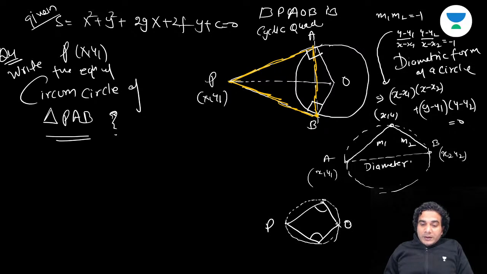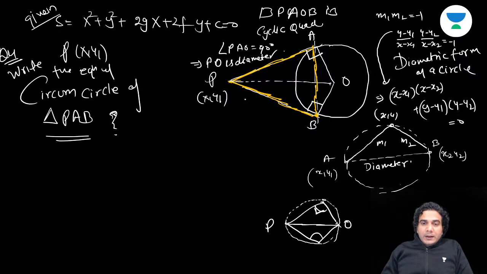So the circle will pass through P and O, which will be the diametric endpoints. And why diametric? Because this angle is 90 degrees, right? First of all, they are cyclic, and OP will be the diameter because angle PAO is 90 degrees. So as angle PAO is 90 degrees, this implies that PO is the diameter.